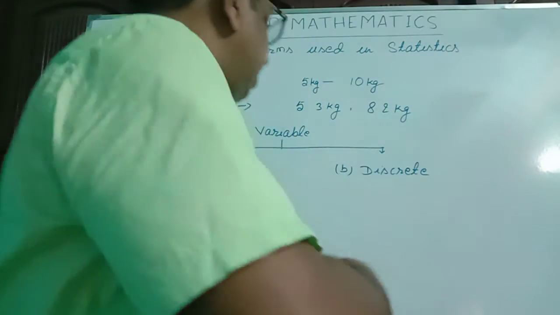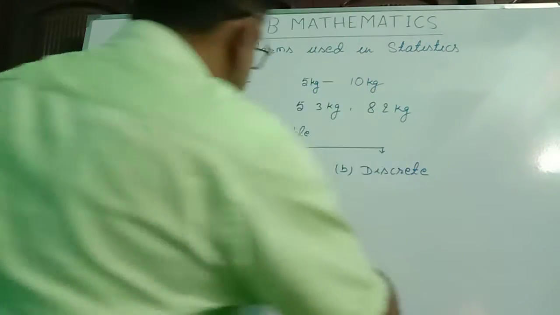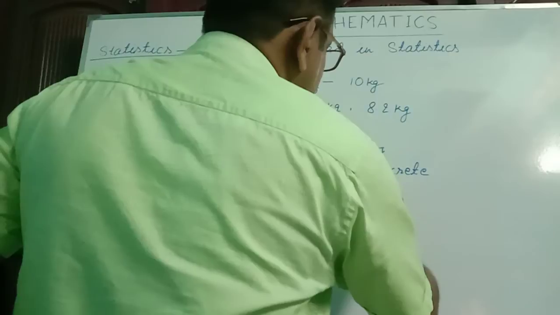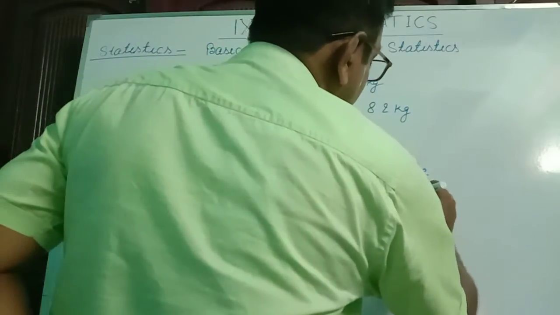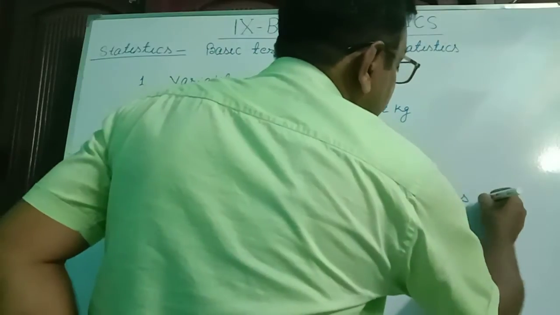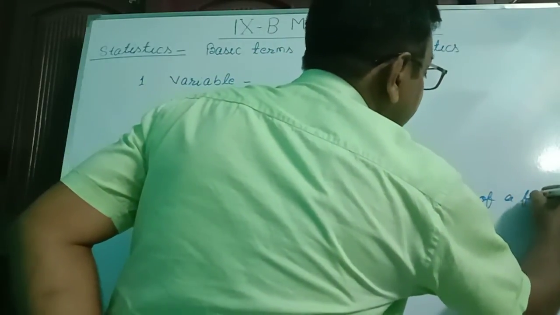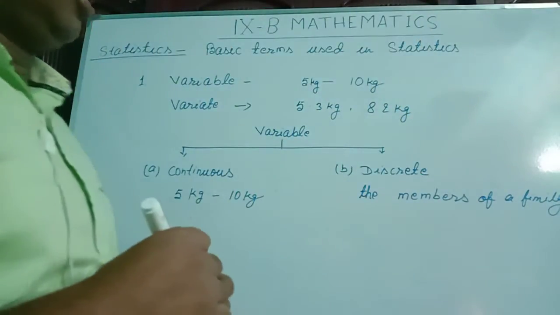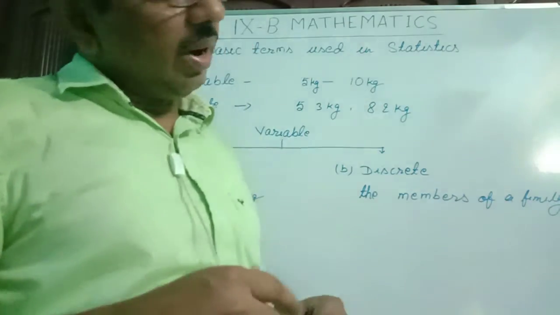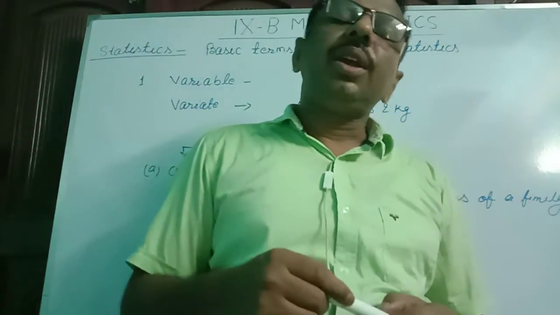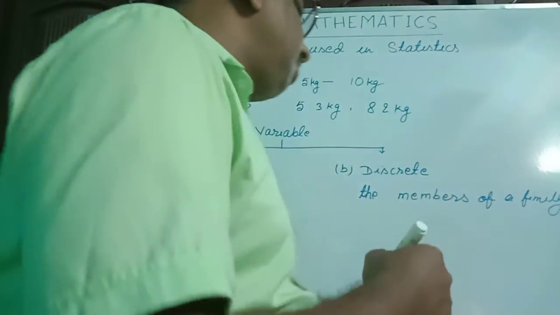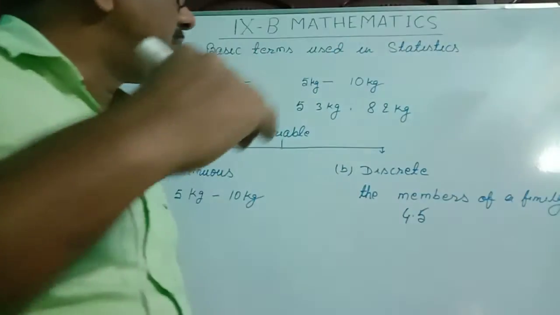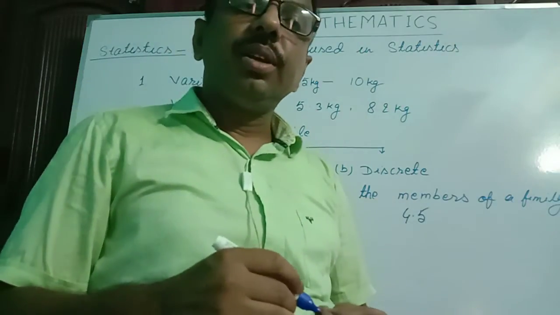And for a discrete variable, we can take the example of the members of a family. How many members are there? 1, 2, 3, 4, 5, 6, 7, 8. Those may come in any number. And if we take 4.5, this will never be the number of members of that family.